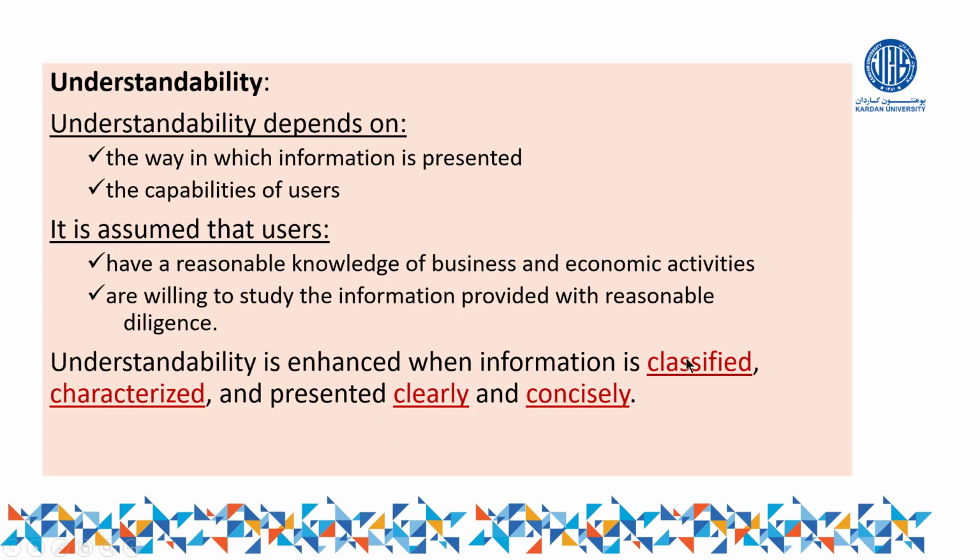Unless we classify it and mention it clearly, definitely the users of accounting information may not understand it. So as accountants, or as business managers, we should provide the accounting information in such a way that it is clear, summarized, properly classified, and properly grouped, and then the users of accounting information might be able to understand it.